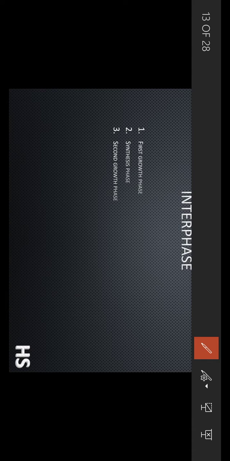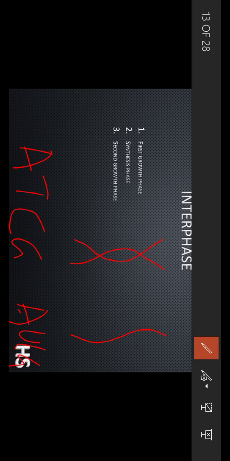DNA is a double stranded, double helical structure like this. RNA is a single stranded structure. DNA has 4 bases, that is A, T, C, G. Instead of thymine, RNA has uracil, which you don't have to study in detail as of now. You just understand what RNA is. RNA is a different type of protein present in our body, which helps it to get functional.